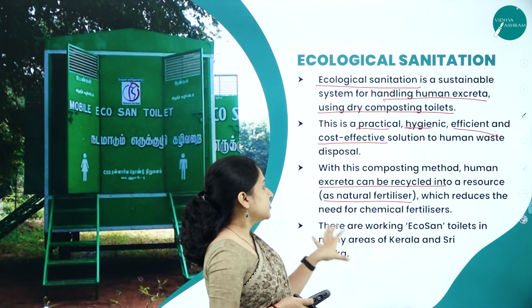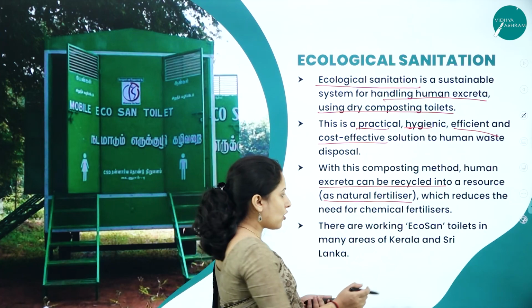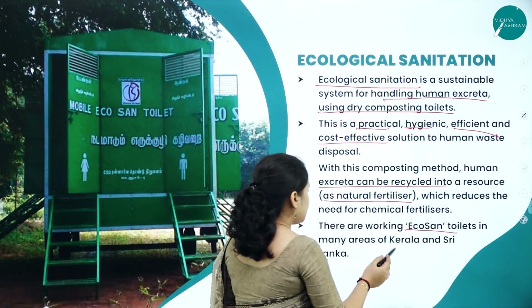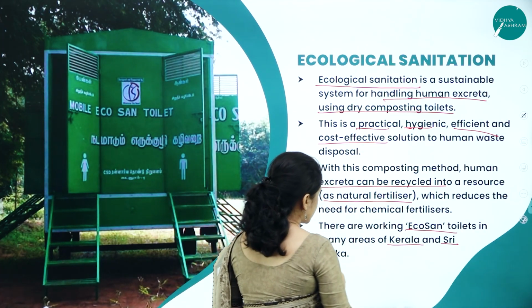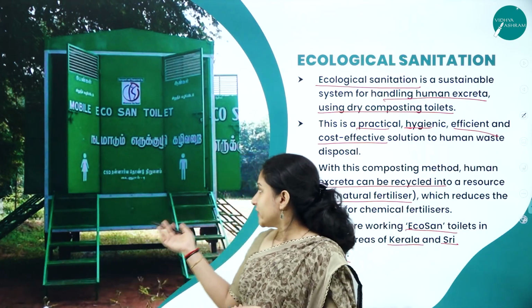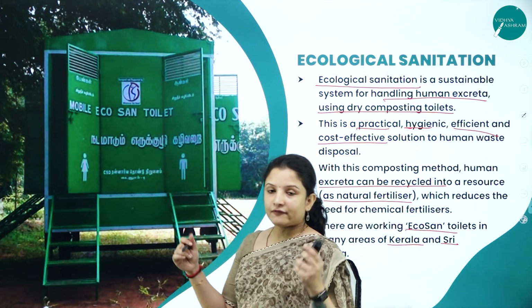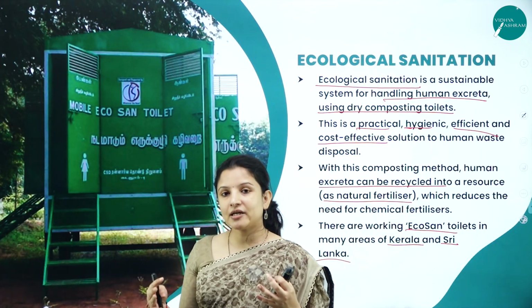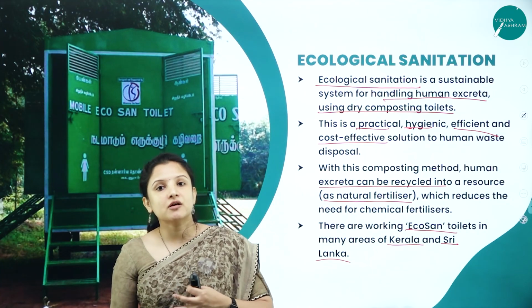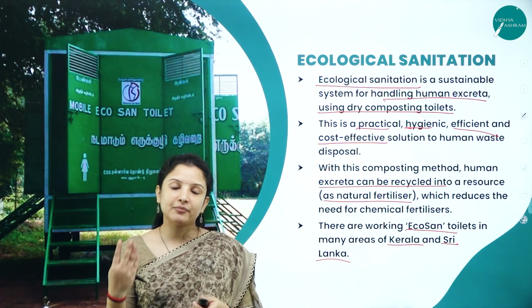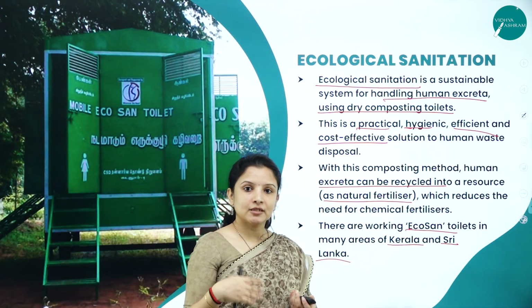So there are working eco-san toilets that have been built in many areas of Kerala and Sri Lanka. Here is one of the eco-san toilets that you can see, wherein water is not involved. All the excretory waste is collected, recycled and converted into fertilizers that can be used for growing various crops and plants.